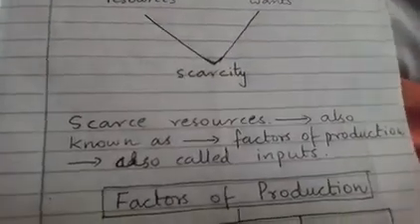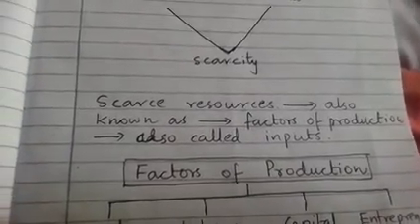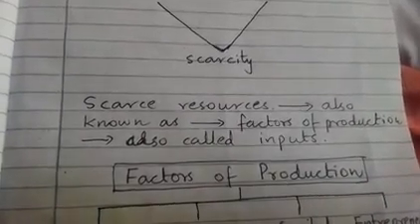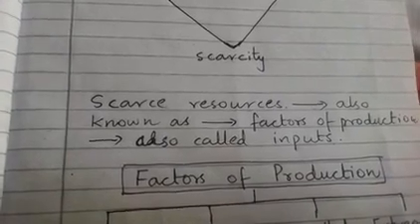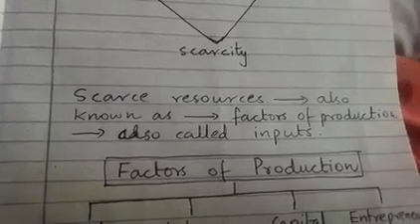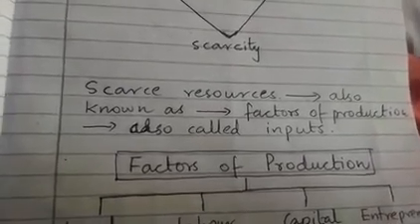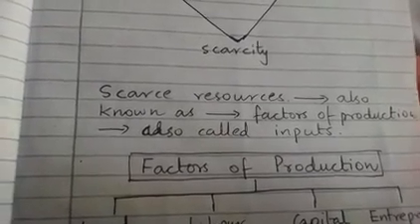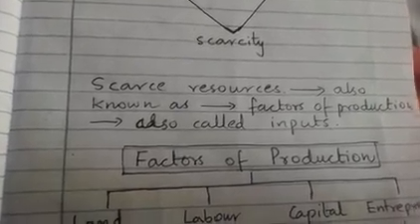Now we move further. Scarce resources which are required for production of various goods and services are also known as the factors of production. It means those factors which are required for producing goods and services. Now these factors of production are also known as inputs. The inputs will produce the outputs, that is the goods and services. The goods and services are together known as the commodities. So whatever we buy from the market are the commodities. That is, we buy goods, and we also buy services.